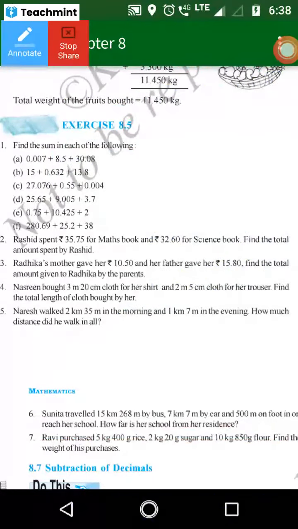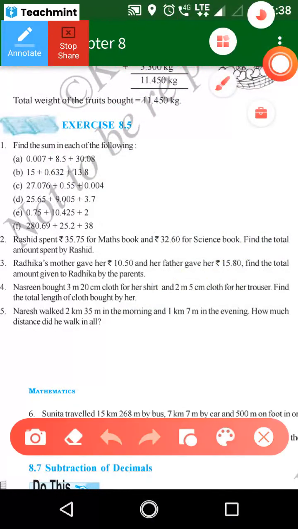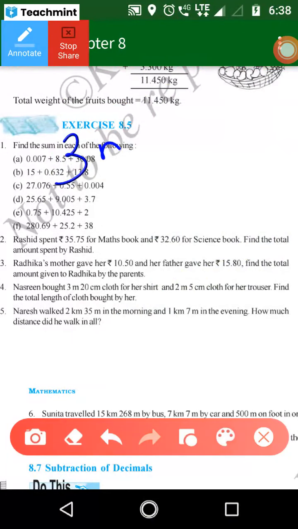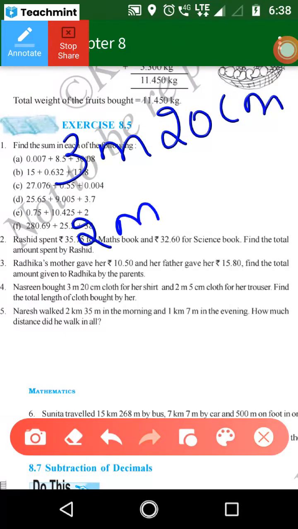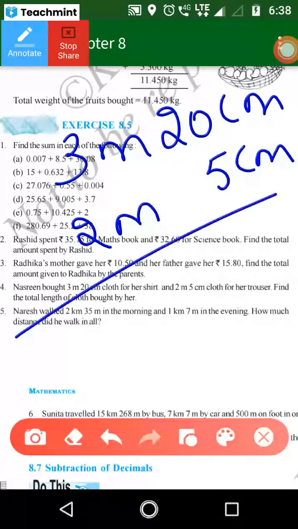Good. So next problem. Nasreen bought 3 meter 20 centimeter of cloth for her shirt. Then 2 meter 5 centimeter of cloth for her trouser. Find the total length of cloth bought by her. Listen carefully. Here there is no value, which means zero is there.